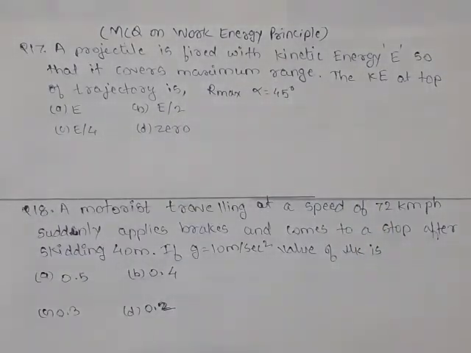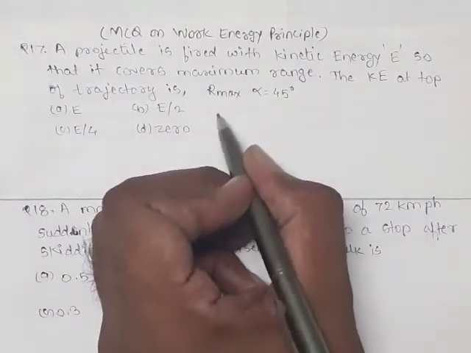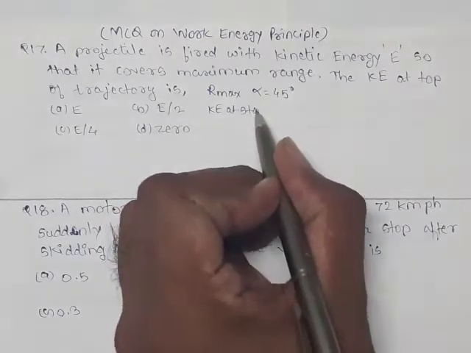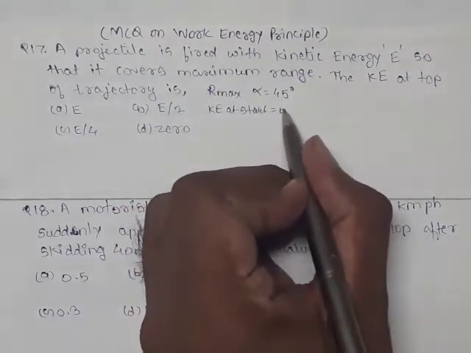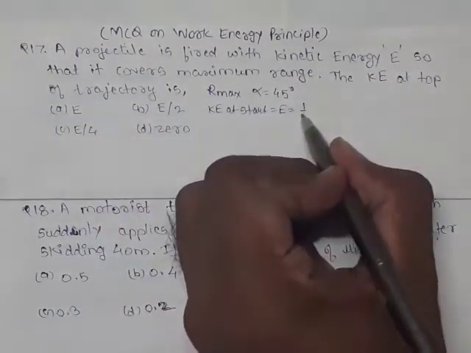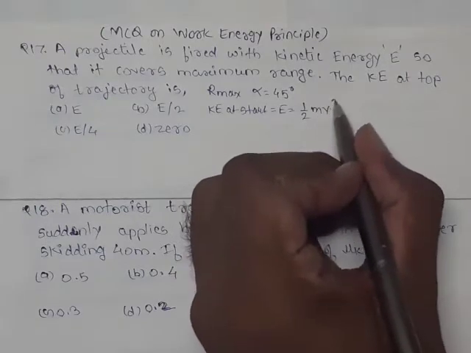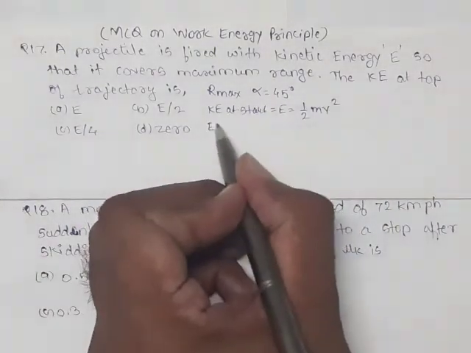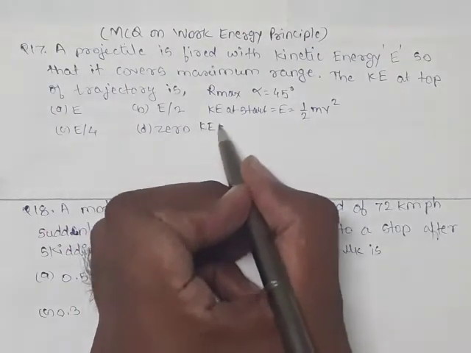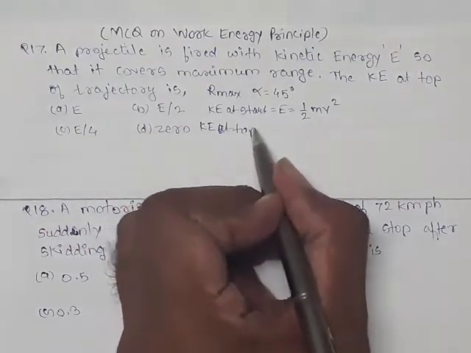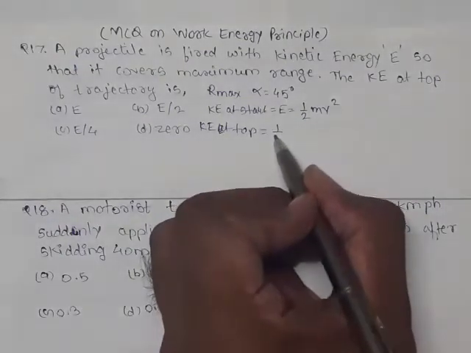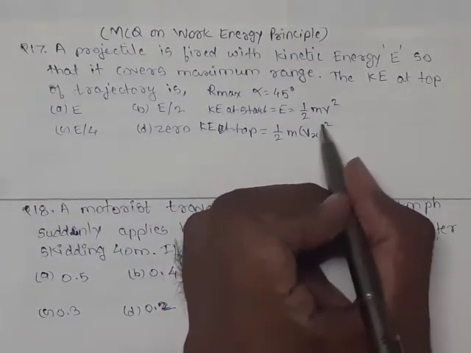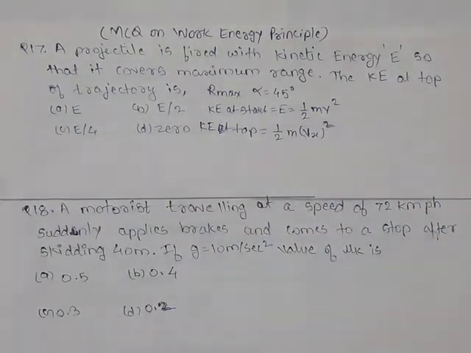Here we'll first see kinetic energy at start. KE at start is equal to E, equal to 1/2 m v square, and kinetic energy at top equals 1/2 m vx square, because at top the velocity remaining is only vx.